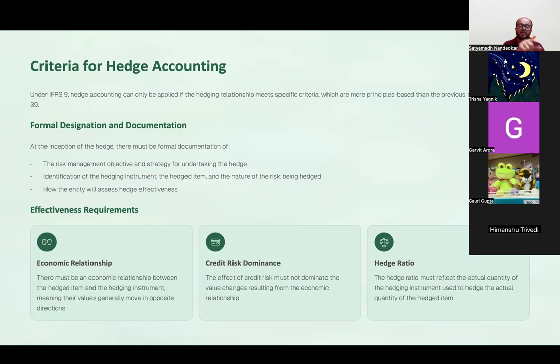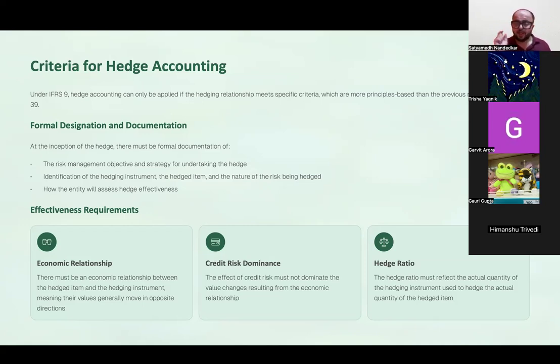But if the price of a debt instrument or the price of any item drops because the credit worthiness of the borrower has gone for a toss, that means there is credit risk dominance. जो आपका financial instrument है, जो hedging instrument है, उसका price is falling down और hedged item का price is falling down, not because of market forces of demand and supply, but because of the lack of credit worthiness that has come into the picture, then hedge accounting cannot be applied. There you will have to account for expected credit losses.